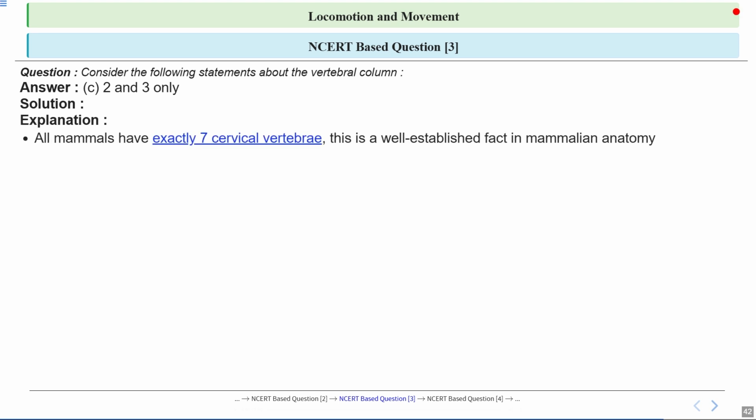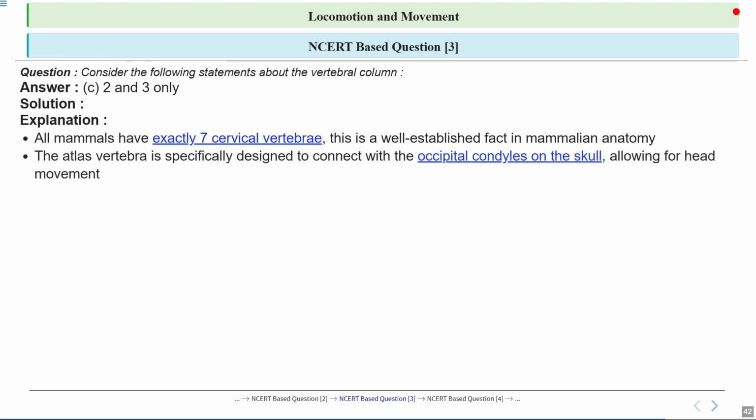Yeah, let's see the answer in detail. So statement 1 says all mammals have exactly 7 cervical vertebrae. This is actually true. Whether it's a tiny mouse or a, we can say, tall giraffe, almost all mammals have 7 bones in their neck. It's a fascinating example of how evolution keeps certain features consistent across very different species.